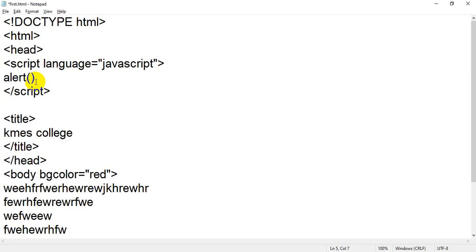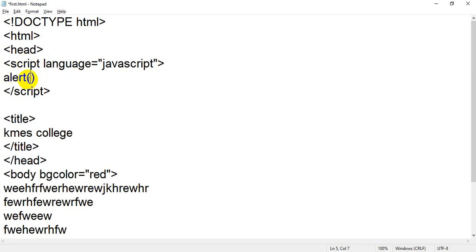What is an alert box? You will notice that when you enter a wrong password, for example, if you are going to log in to any website, Facebook account, Gmail account, when you insert your wrong ID or password, it will display a pop-up. On that pop-up you will notice there is a message like please enter correct ID or password. So that pop-up box is called an alert box, and this alert box comes from JavaScript. So I am creating an alert box by using JavaScript.